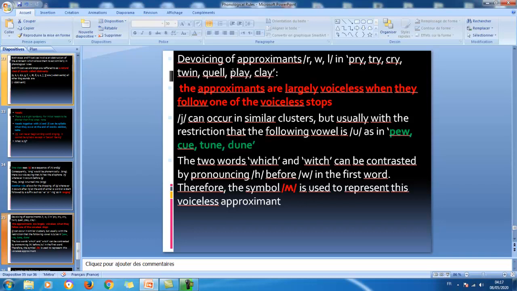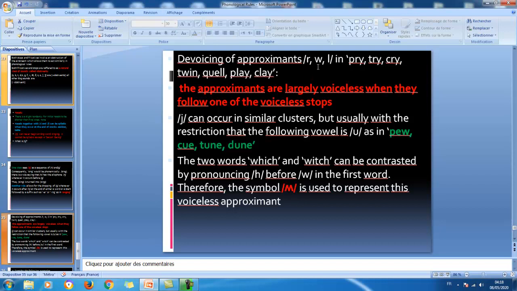Now we can talk about devoicing of approximants. These are approximants, w, l, r. They have a phonetic feature in common, and they can get devoiced. The fact that they form one group of sounds, one natural class,